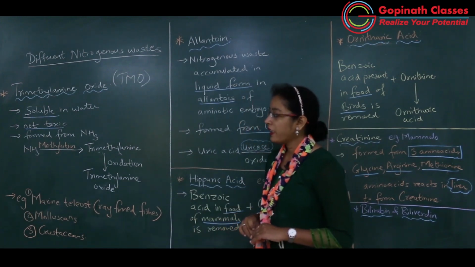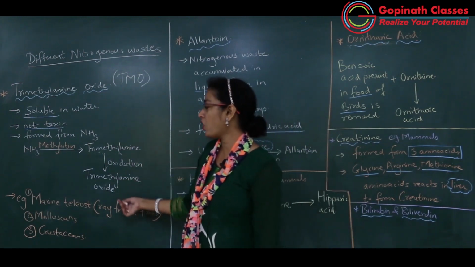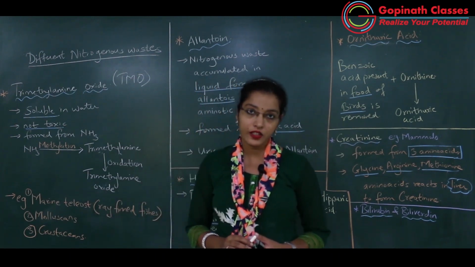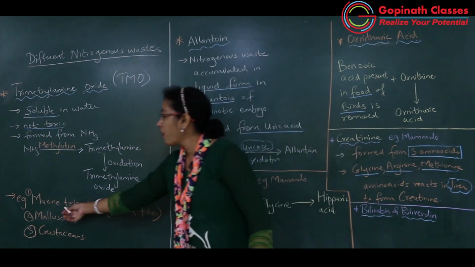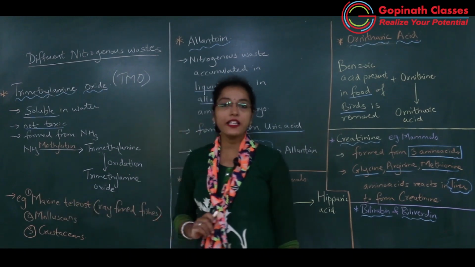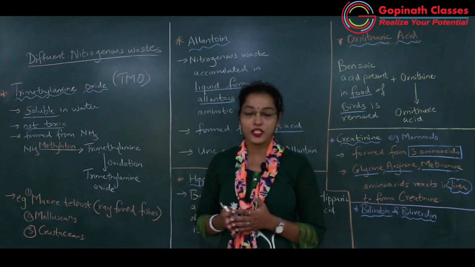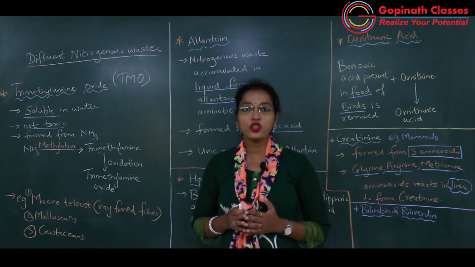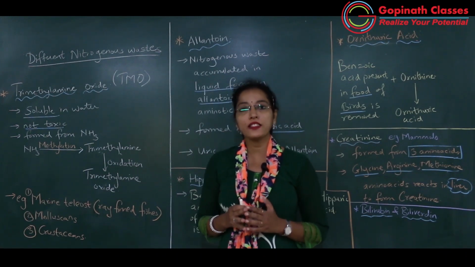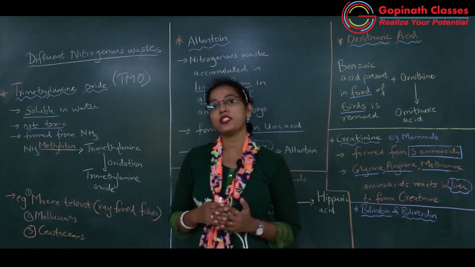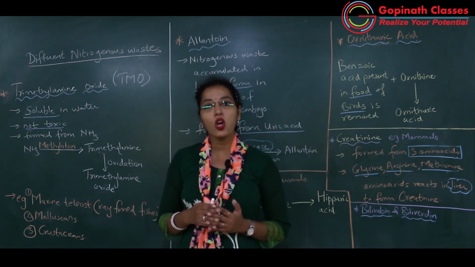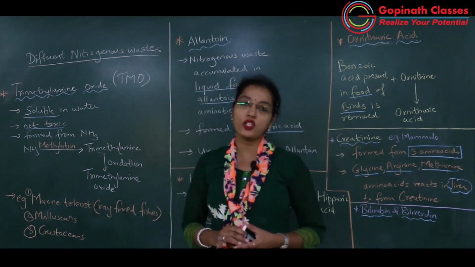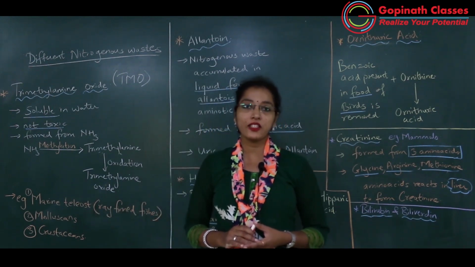Then which organisms will show trimethylamine oxide excretion? Marine teleosts such as ray finned fishes. You will know stingrays, electric rays. These are the organisms which excrete nitrogenous waste in the form of trimethylamine oxide. Molluscs and crustaceans also excrete it to some extent.